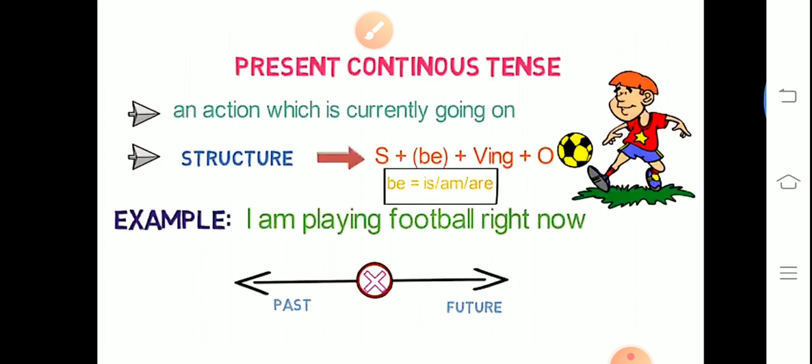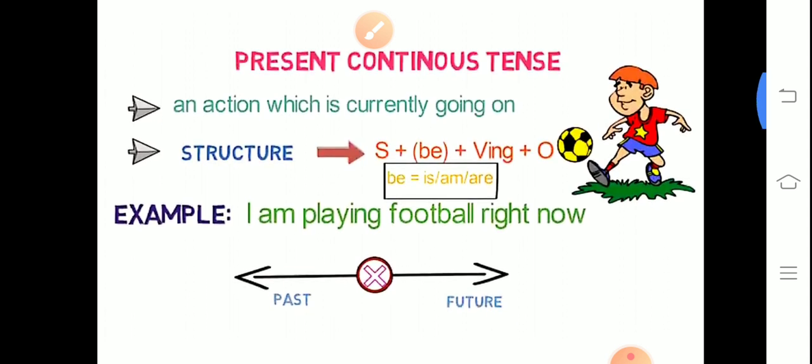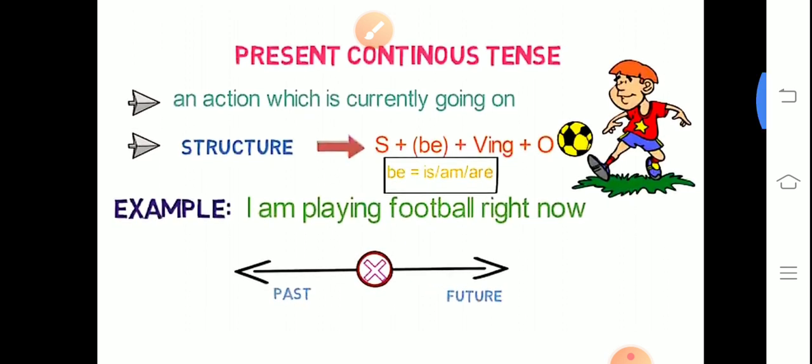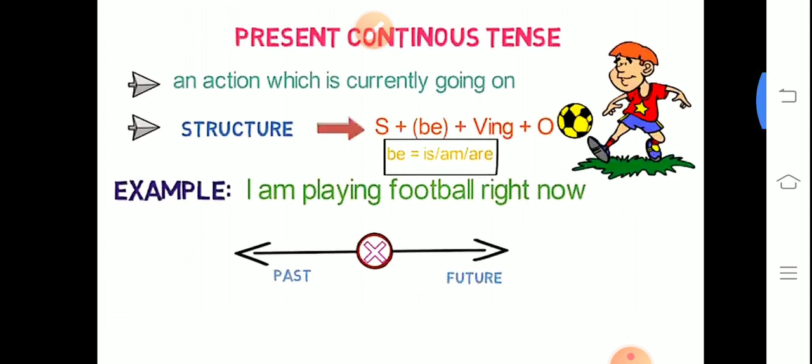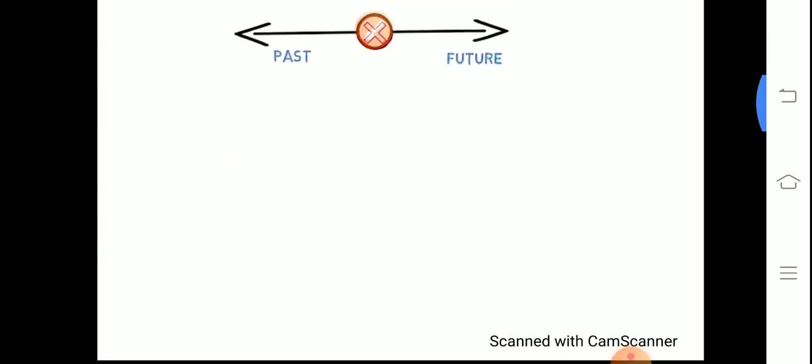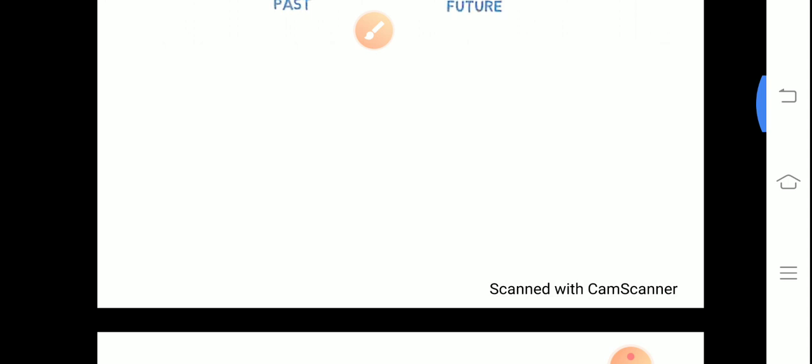So let's take an example. I am playing football right now. This is the action that is going on at the current time. The action is continuously going on in the present, that is called present continuous. I am playing football right now. So this is the present continuous kind of tense. So we'll see how we have to convert the positive one, negative one, and all.